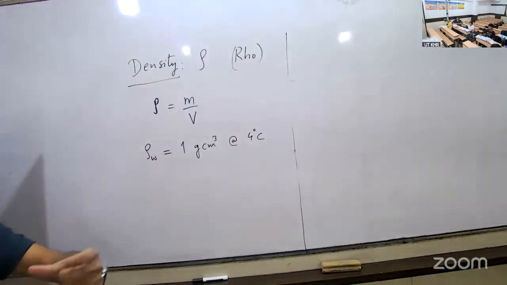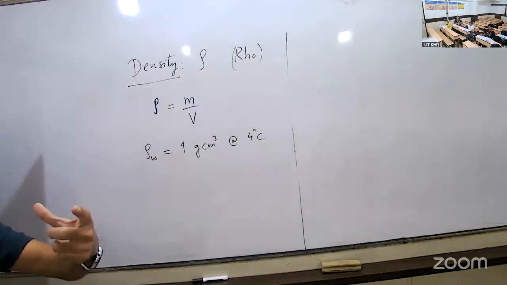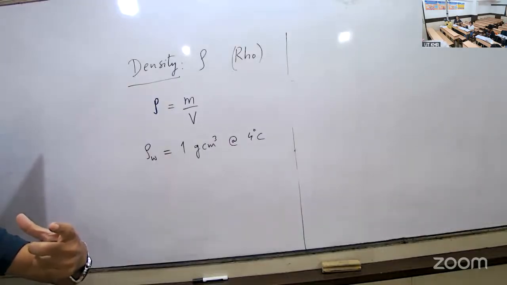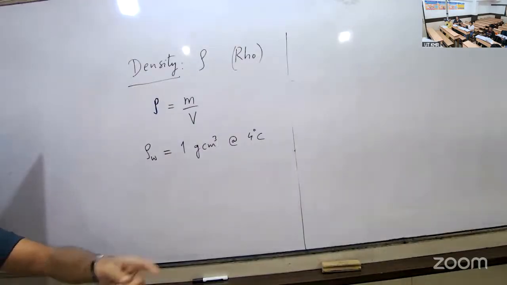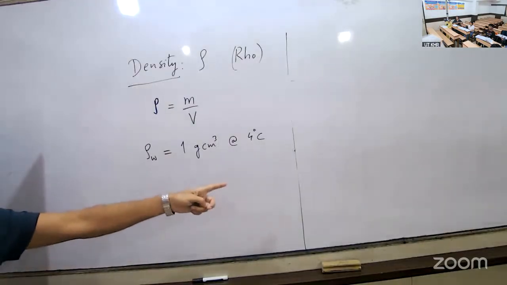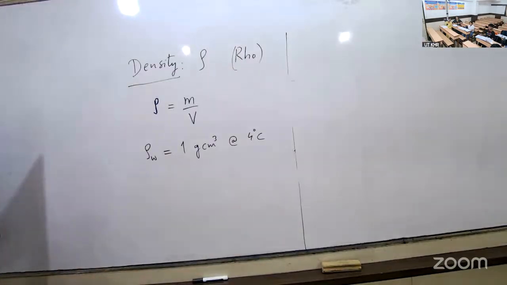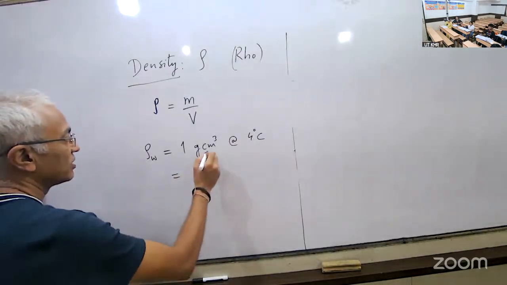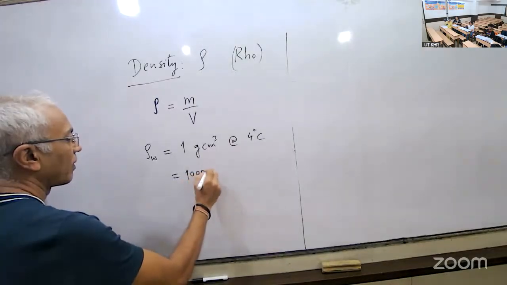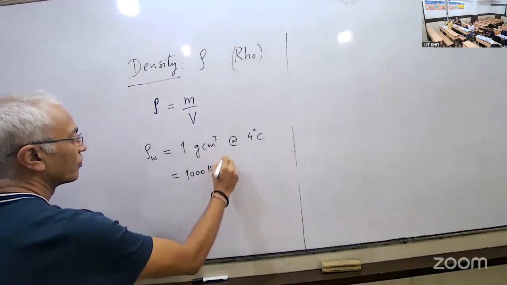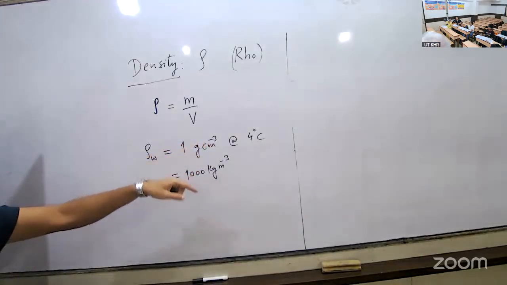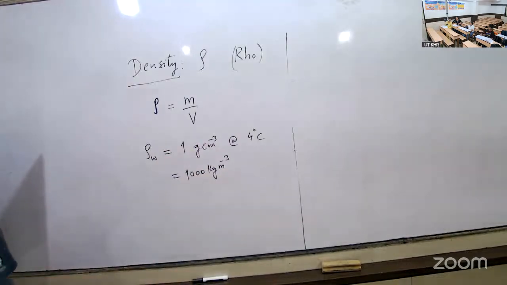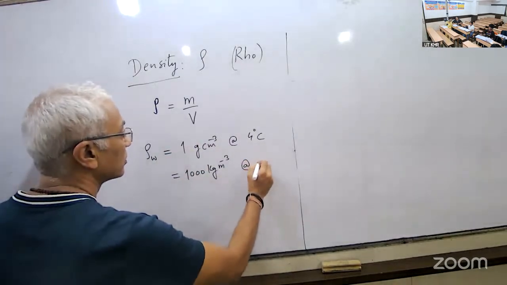When you lower the temperature of water below 4, then it begins to expand till 0 degrees Celsius. Understood? As it crystallizes, its volume begins to expand. So this is the maximum density of water. That's why it is always at 4 degrees. In SI unit, it is 1000 kilogram per cubic meter, also at 4 degrees.